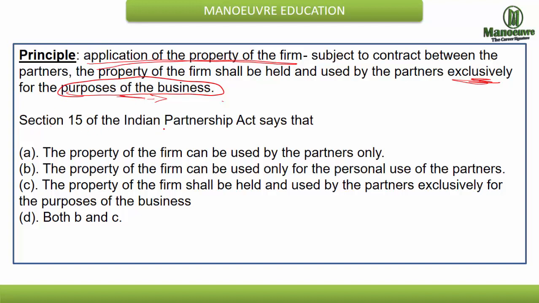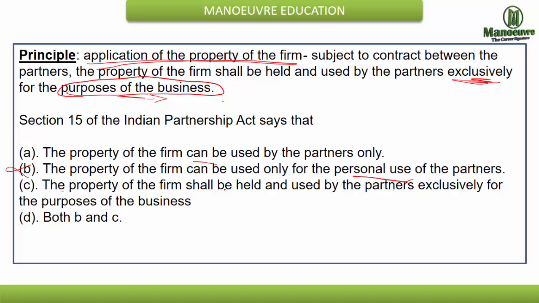So Section 15 of the Indian Partnership Act says that, which of the four options is workable? Over here we'll check it out. The property of the firm can be used by the partners only. Okay, yes, this somewhat satisfies the answer, but let's see the next options. The property of the firm can be used only for personal use of the partners. This is not at all applicable because we have to use it exclusively for the firm.